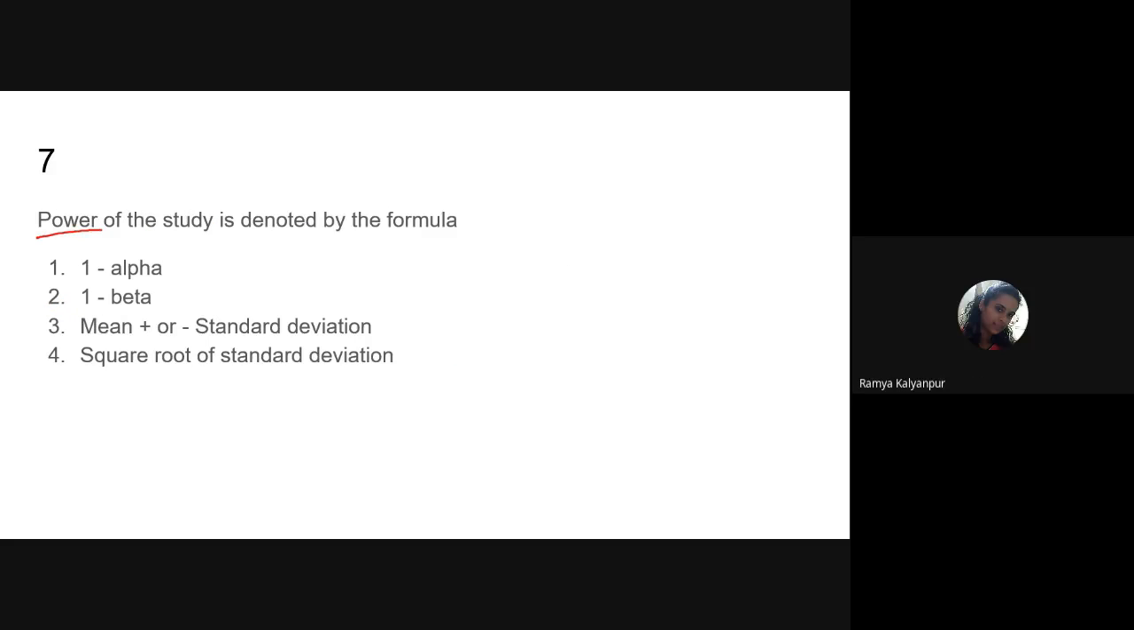Seventh question, it is talking about the power of the study, denoted by the formula. What is power? Power is represented by the formula 1 minus beta. Now, what is this beta? Beta is type 2 error.